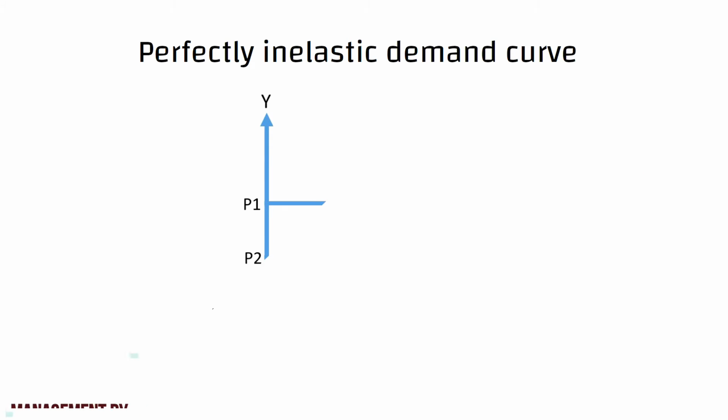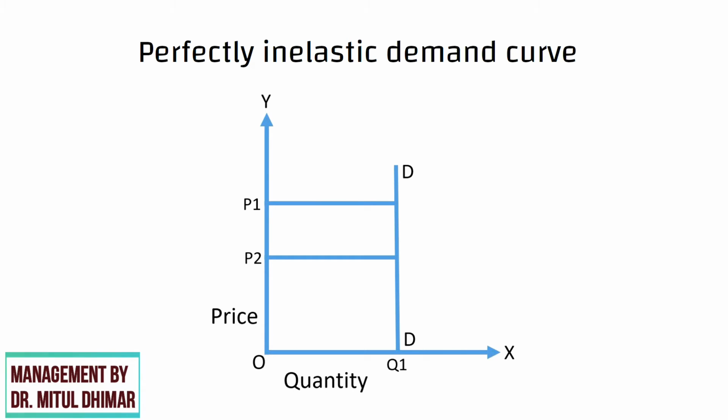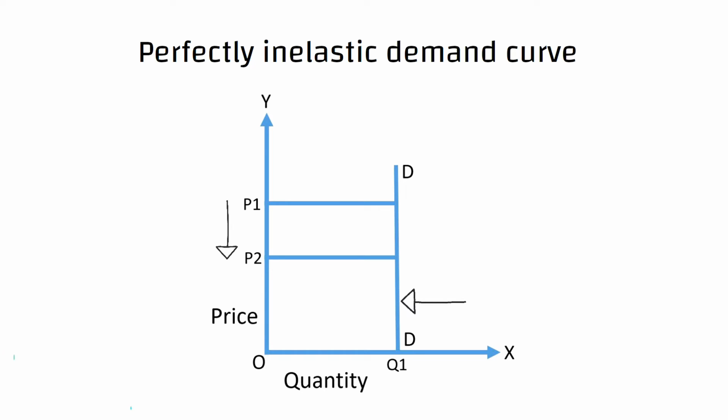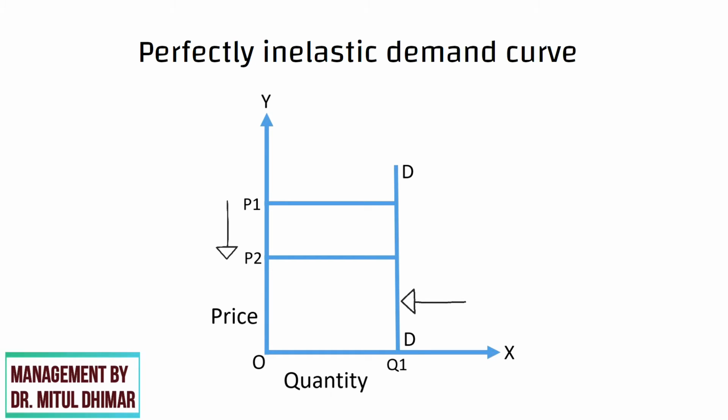Graphically, the perfectly inelastic demand curve is represented as a vertical straight line parallel to the y-axis. In the figure, DD is the demand curve. Thus, it can be observed that even when there is a change in the price from OP1 to OP2, quantity demanded remains the same as OQ1.